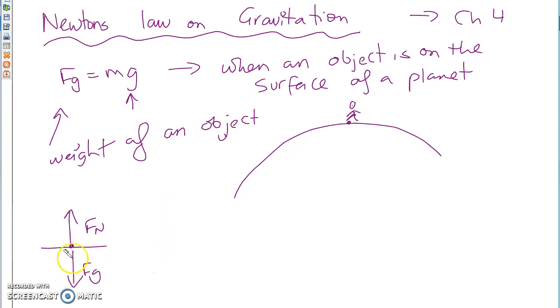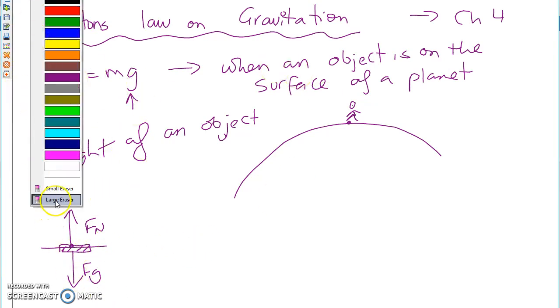But I'm going to give you scenarios where they're not equal to each other, and we need to talk about that. That's kind of important. In an elevator and so on and so forth. So here, my Fn and my Fg are equal to each other because my object is not moving. That's why we use this on the surface of a planet. It is pretty straightforward. Are we good with this?